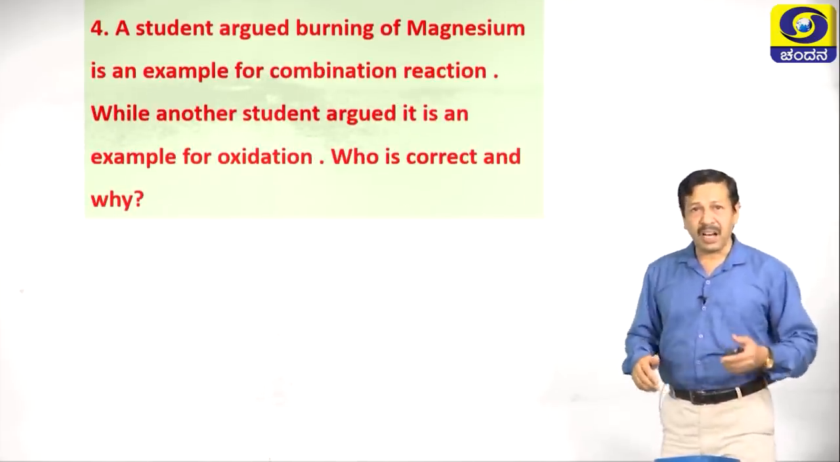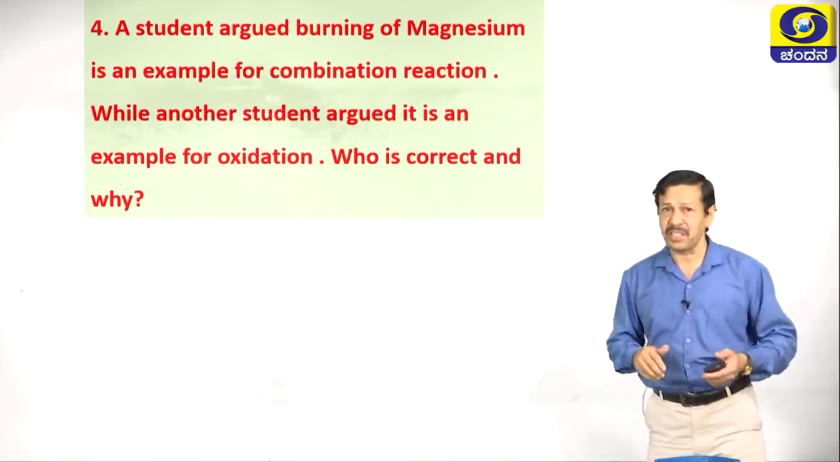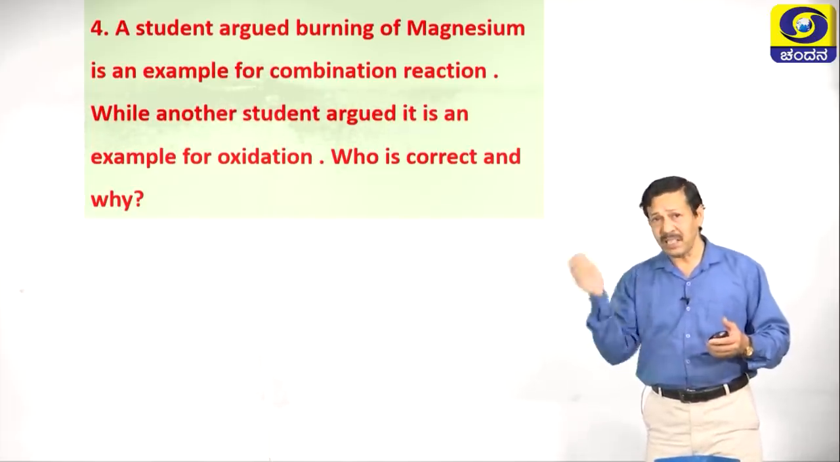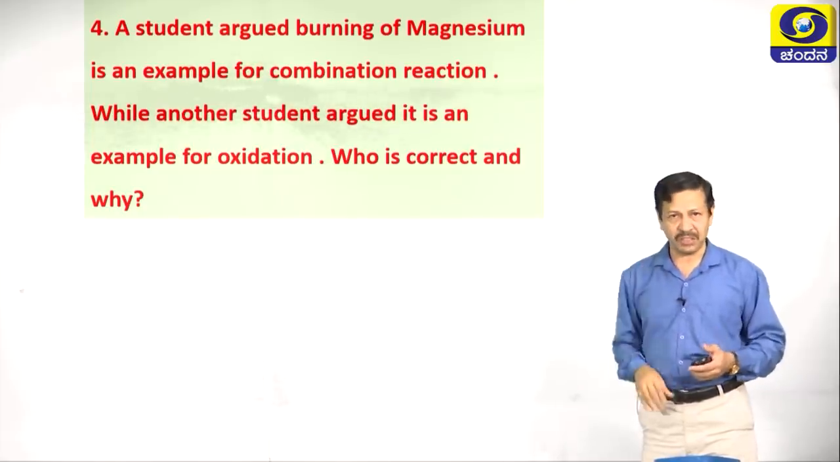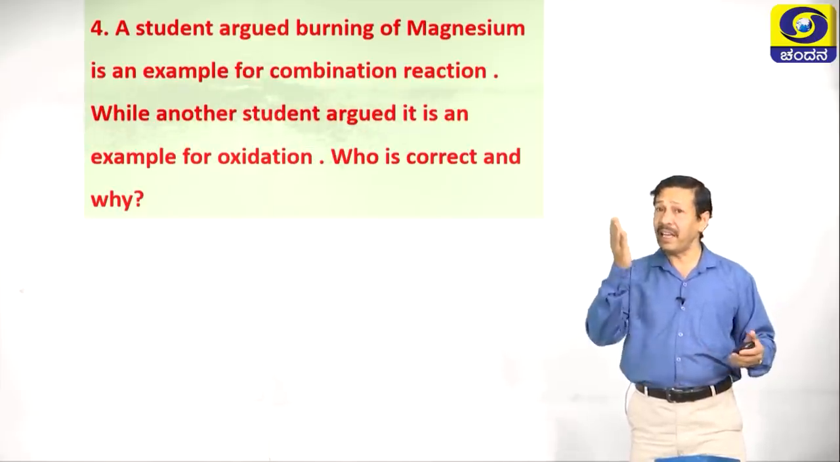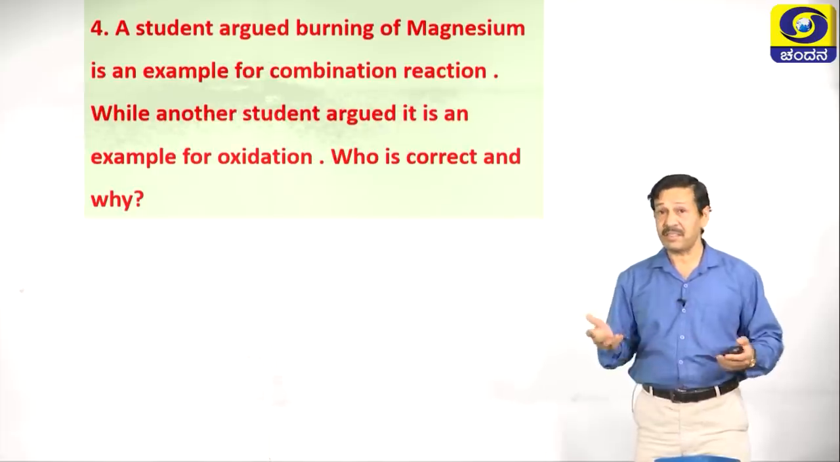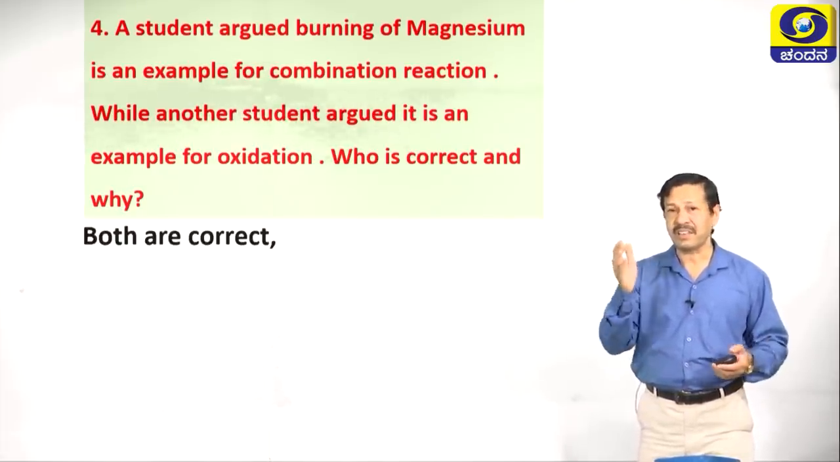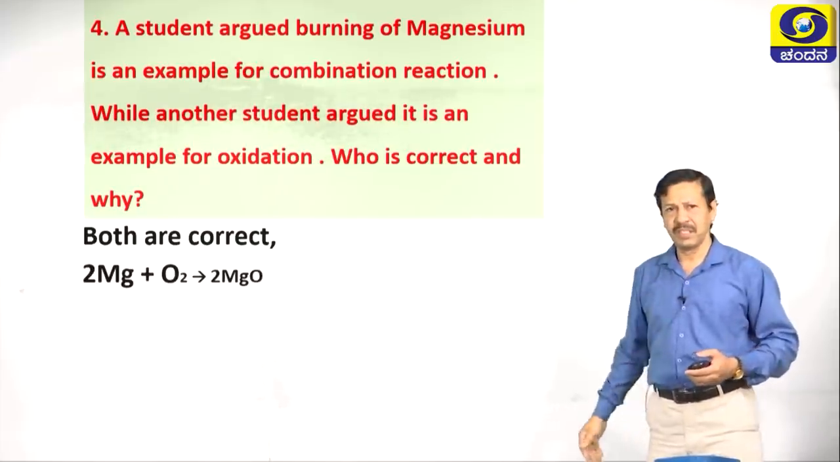Now, a student argued burning of magnesium is an example of a combination reaction, while another student argued it is an example of oxidation. Who is correct and why? Or is there any other answer? Think. Yes. Now, both students are correct. How are they correct? Let us write the equation first.